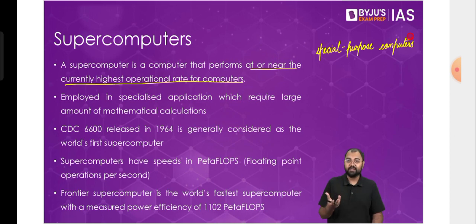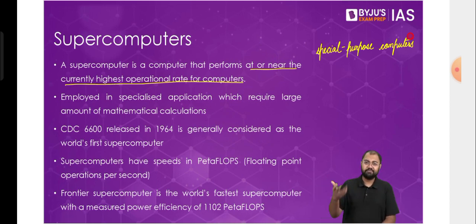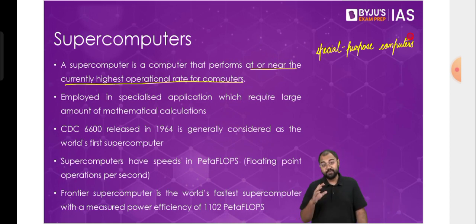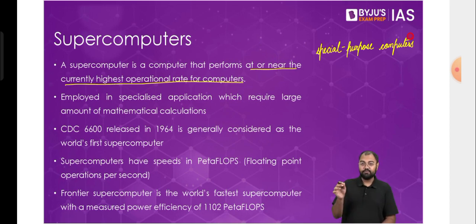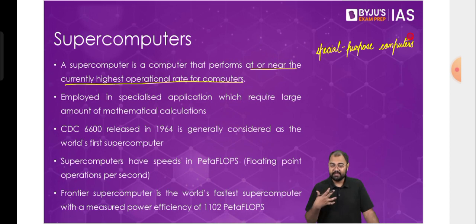Because our normal computers are what? They can do everything. We can watch the lectures on that computer. We can do the office work on that computer. We can play games. We can watch movies. We can do everything in that one computer. So that's why our computers are called general purpose computers. And supercomputers are special purpose or specific purpose computers, because they can do only the job for which they have been constructed. But they can do that job at a speed that is unimaginable, way beyond the normal computation speeds of our normal computers.